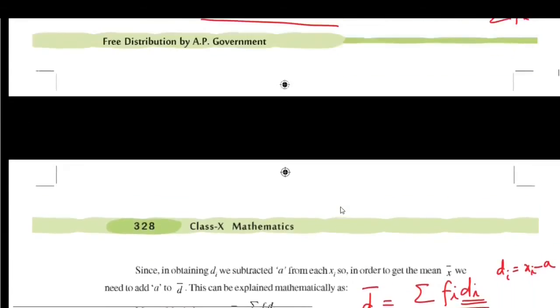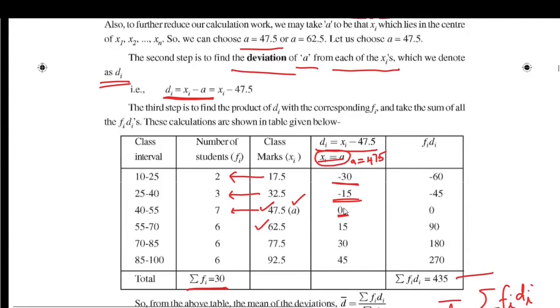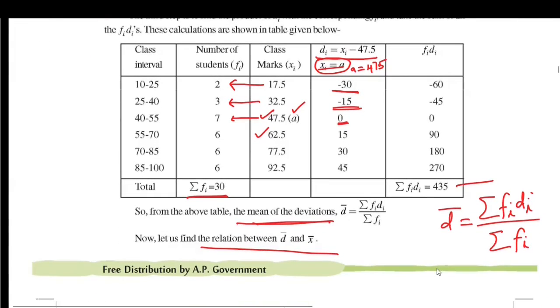So in the table, after choosing assumed mean, we find deviations, and we use another column for fi di. We take summation fi di and summation fi and use the formula x bar is equal to a plus sigma fi di by sigma fi.